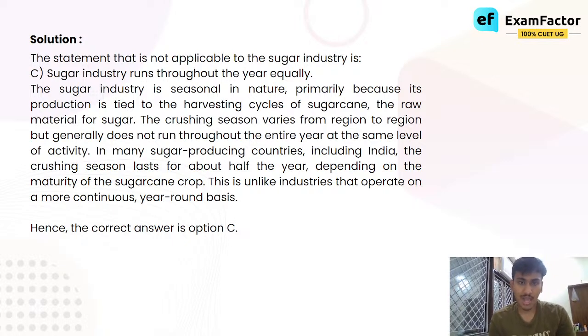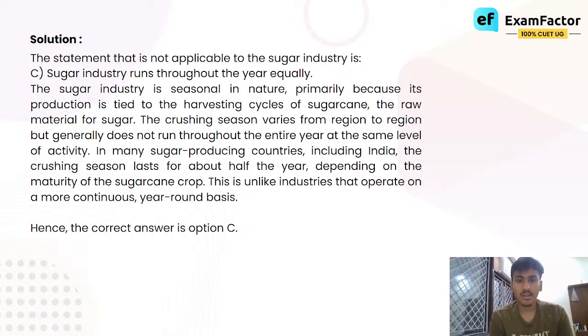The statement which is not applicable to the sugar industry is: sugar industry runs throughout the year equally. The sugar industry is seasonal in nature primarily because its production is tied to the harvesting cycles of sugarcane, the raw material for sugar. The crushing season varies from region to region and does not generally run throughout the entire year at the same level of activity. In many sugar producing countries, including India, the crushing season lasts for about half the year depending on the maturity of the sugar crop. This is unlike industries that operate on a more continuous year-round basis.